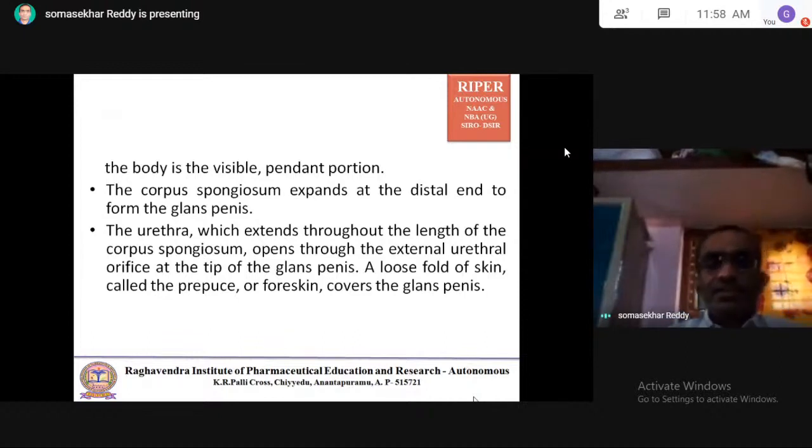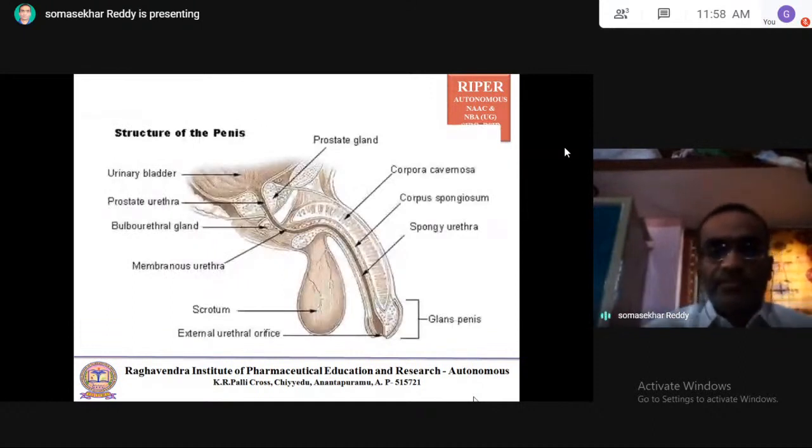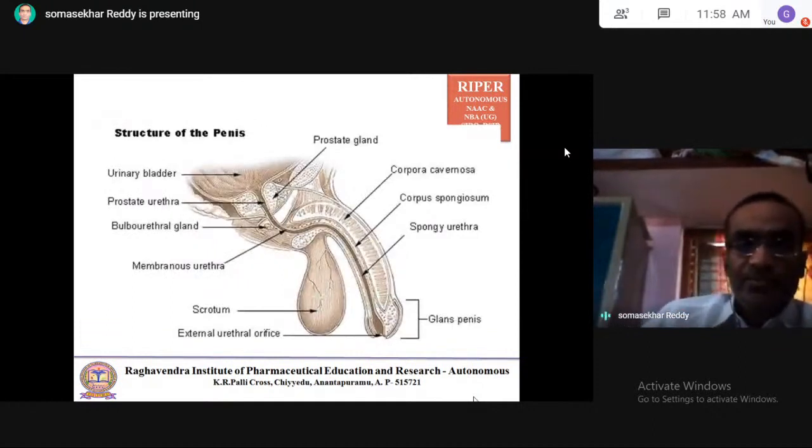You can see the structure of the penis. You can observe the urinary bladder, the prostatic urethra, bulbourethral glands and membranous urethra, and the scrotum. You can observe the corpus cavernosa, two columns, and the corpus spongiosum, which is the single one, and the spongy urethra. You can observe the glans penis and the external urethral orifice.